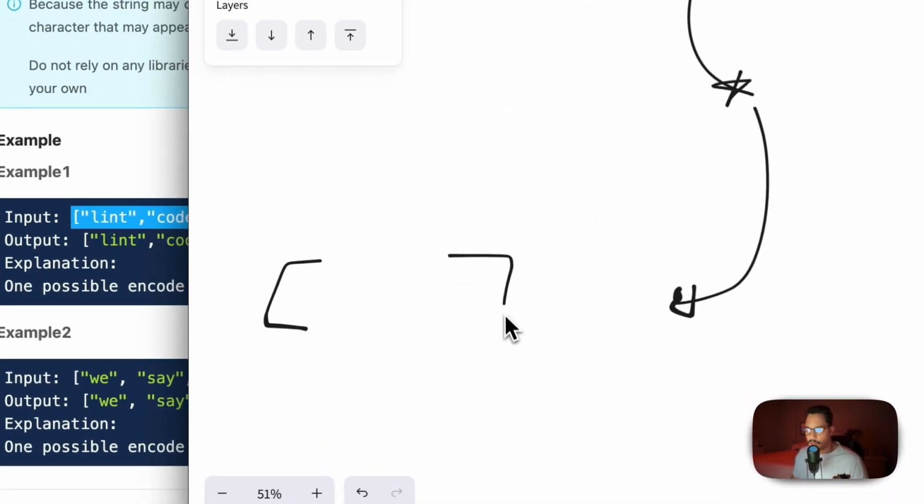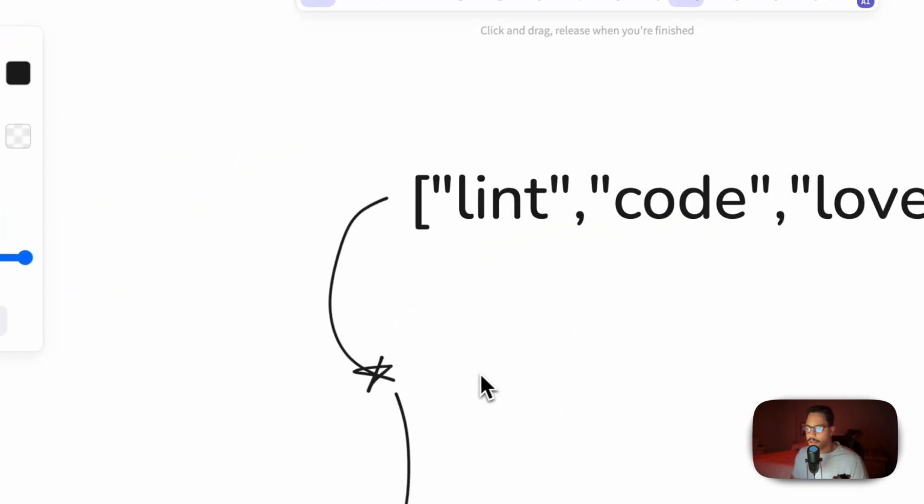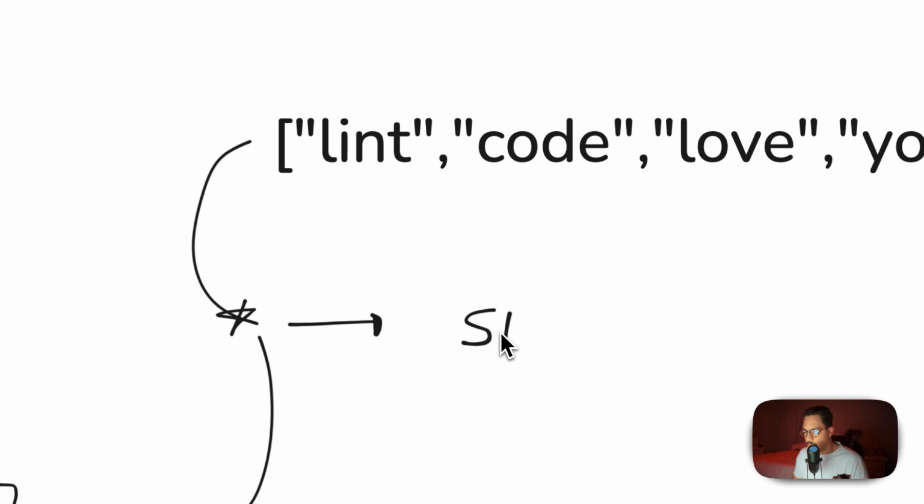Now, since the output has to be another array, we know that while we are processing this right here, it's going to be a string. We're going to be processing that string. We have to somehow convert it back into an array.